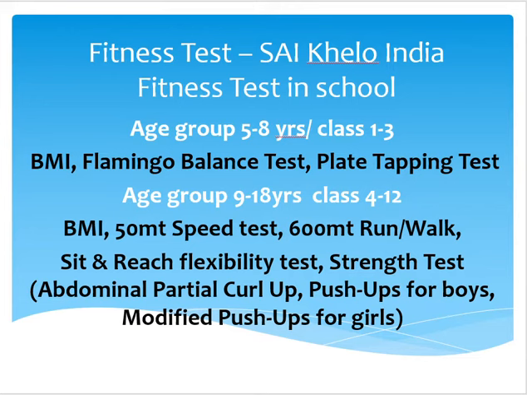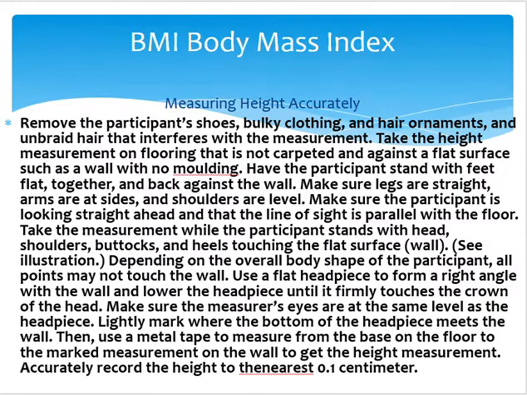But for age group 9 to 18 years, that is for class 4 to 12, there are a lot of tests: BMI, 50-meter dash for speed test, 600-meter run and walk for cardiovascular endurance, and sit and reach for flexibility test. Then for strength tests we have abdominal partial curl-up, push-ups for boys and modified push-ups for girls. These are the tests which you have to write down in the journal or practical file, and these are the tests which you actually have to perform on the ground. For the physical fitness test, for getting 6 marks, you have to perform all these tests on the ground also. Coming on to the body mass index, BMI is a very easy part.